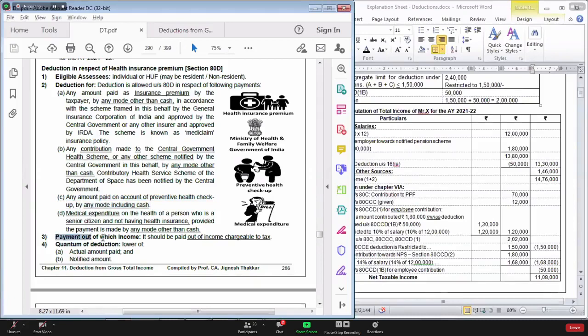Once again, in section 80D, we are having same point which you saw in section 80CCC. If you recollect, in section 80CCC, I told you that this point is very difficult to verify. It says payment should be made out of income chargeable to tax. Whatever payment of premium, etc., you are making should be made out of income.